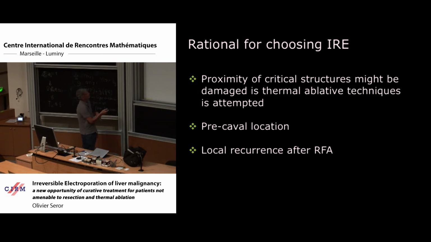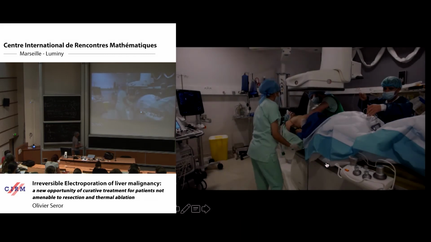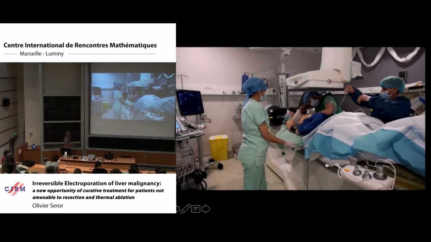And of course, we have also in history of this lady a failure of radiofrequency ablation, so we have to change our strategy. So this is our operative room.